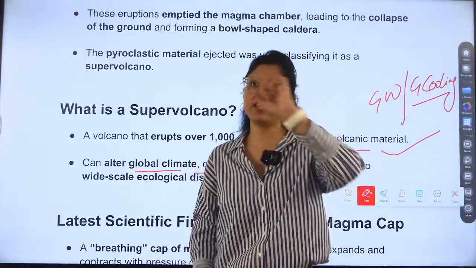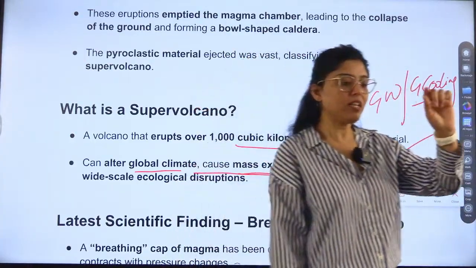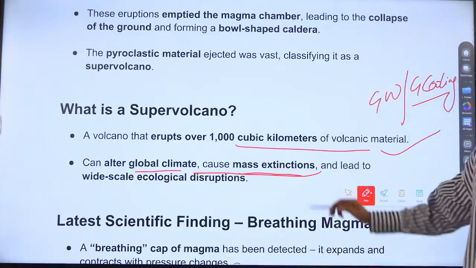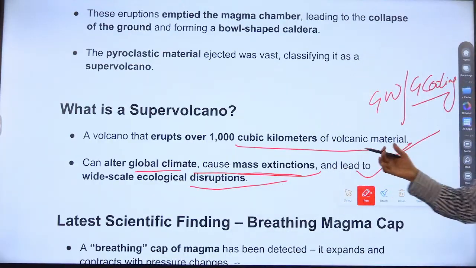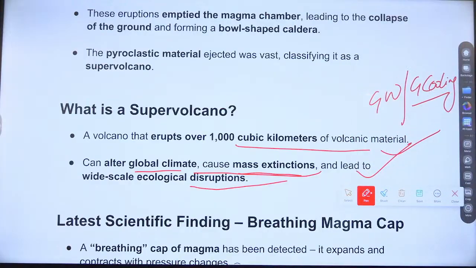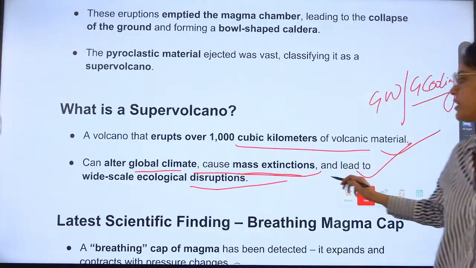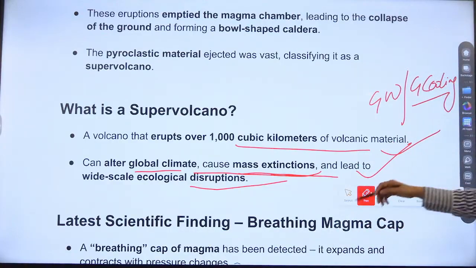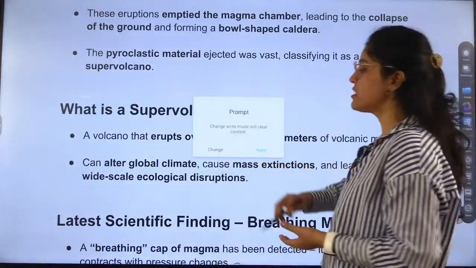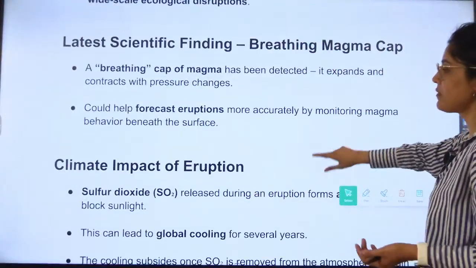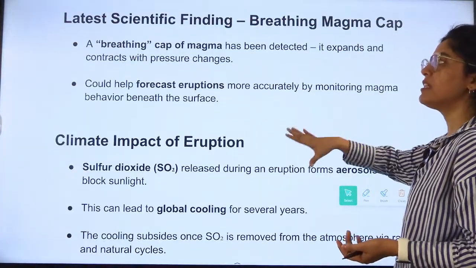It leads to what? A thin layer will be formed at the surface after it erupts, and that will block the sunlight. Sunlight will not be coming to the surface because of this blockage, right? And what will happen then? A cooling effect will be there. It can cause mass extinction also and lead to wide-scale ecological disruption. Obviously, it will damage the animals, the wildlife, the trees, everything. So global cooling will be there because of this eruption.